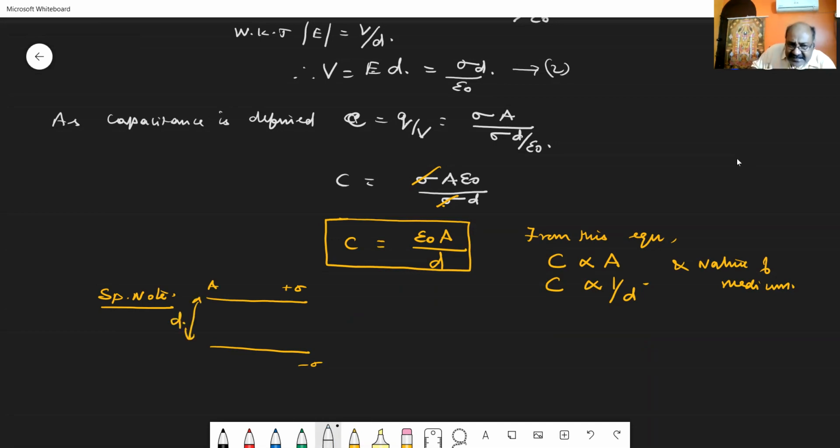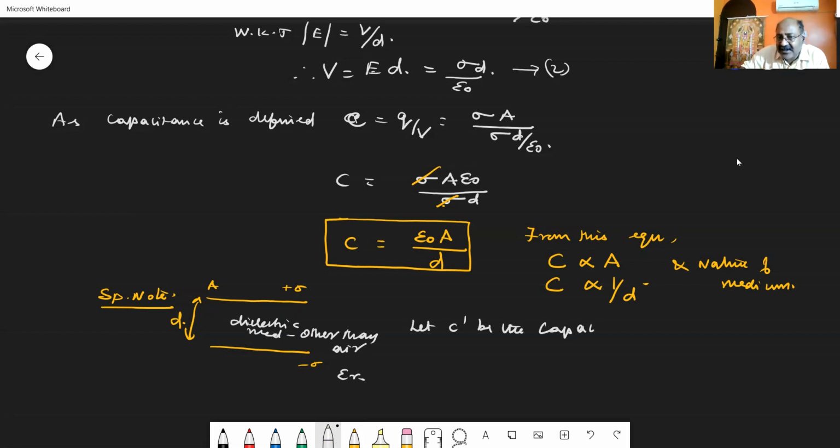Now the space in between the two is replaced with a dielectric medium other than air, with dielectric constant epsilon r. Then what will be the capacitance? Let C dash be the capacitance.